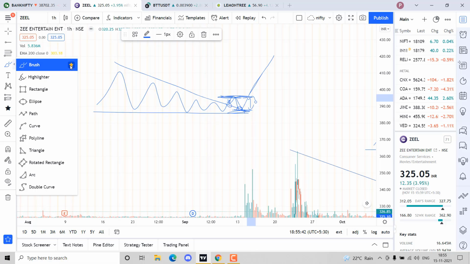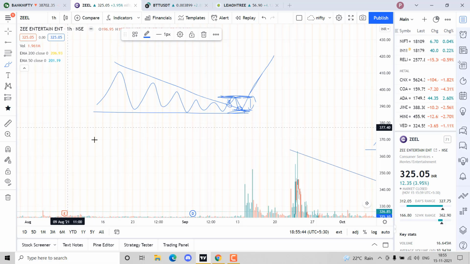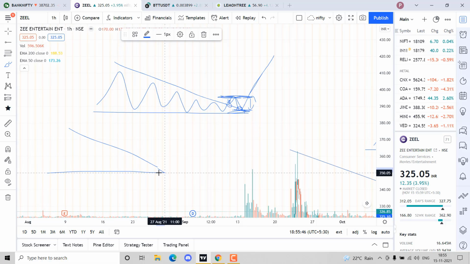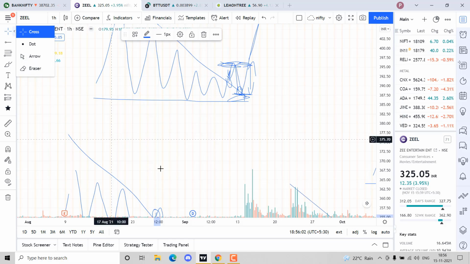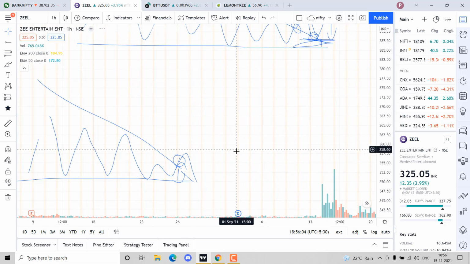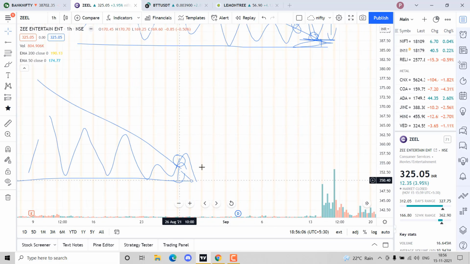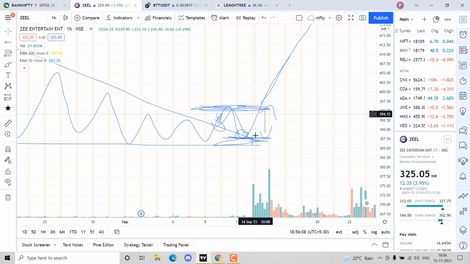So this is to avoid getting trapped. For example, we might get trapped in a situation like this. Okay, we come around here, we give a breakout. As soon as the breakout comes in, we buy over here. Then it just falls off here. Our SL will be too big in this case, right? You can see our SL is from here to here. But in our case, our SL is from here to here.